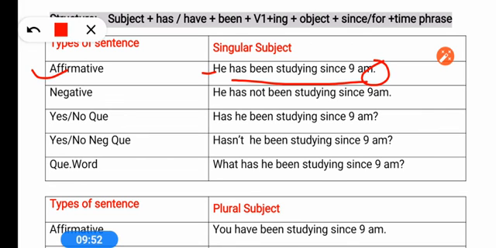In the same way, if you have to use I, so I have been studying since 9 a.m. If there are 2 hours, you have to use for: He has been studying for 2 hours. For negative, add not. For making a question, has will be brought forward. For a negative interrogative question, hasn't he. And for a WH question, you have to add a WH word.